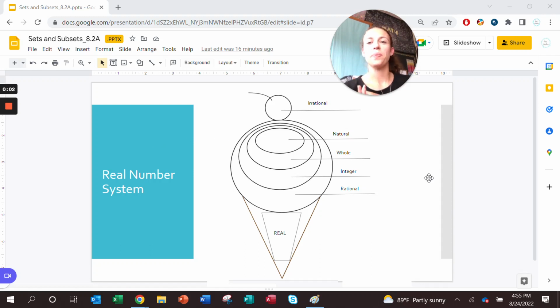Everyone. Today we'll be talking about the real number system. The real number system is usually represented differently. I like to represent it in an ice cream cone because it's just so much more fun. So we need to categorize these numbers.